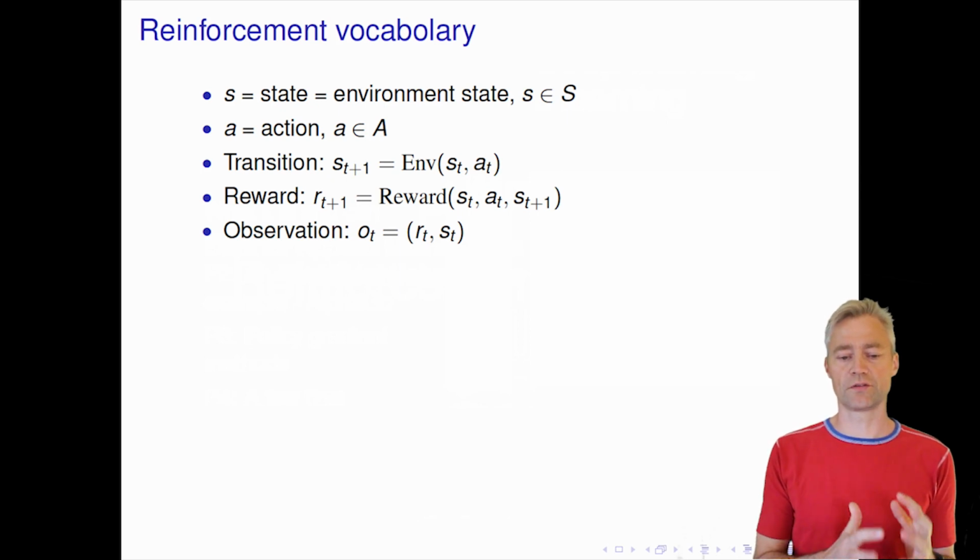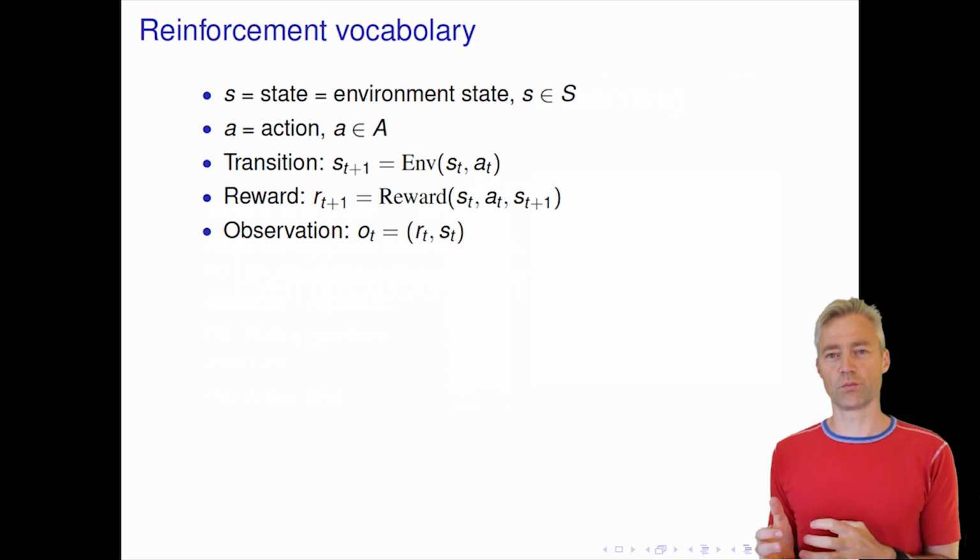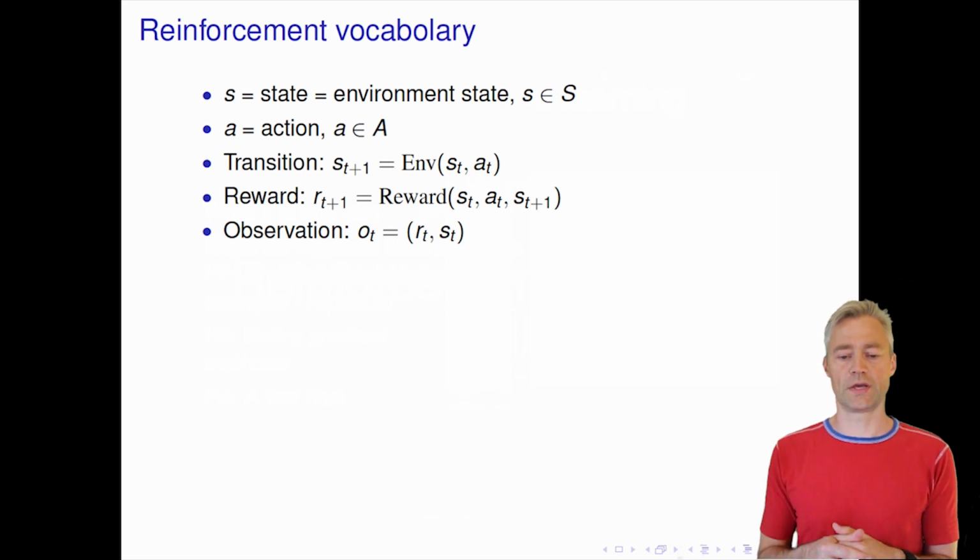We also have an instantaneous reward at time t plus 1 that can be a function of both the state and the action at the previous time step and the state at this time step. And then we have some observations. Usually we'll have a fully observed system, so we observe both the state and the reward at that time step. But we can also imagine that we don't observe the full state of the system.